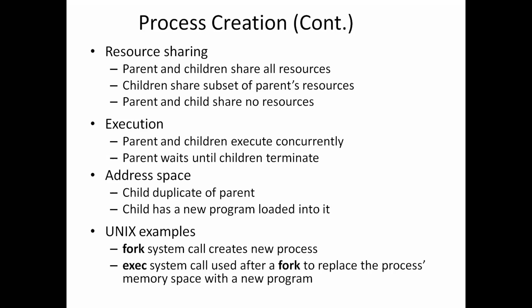There are two possibilities in terms of address space for the new process. One is that the child process is a duplicate of the parent process. Whenever a process creates a child process, the child process will be a duplicate of the parent process. The child process and parent process will have the same program. That is one possibility.